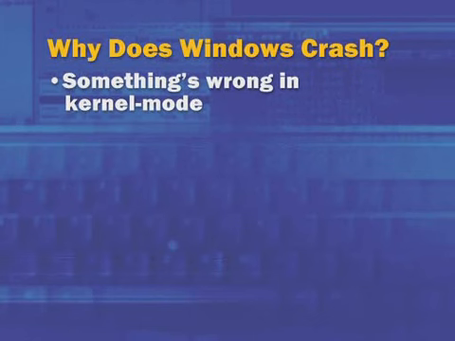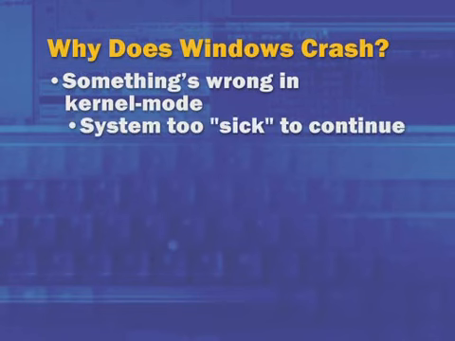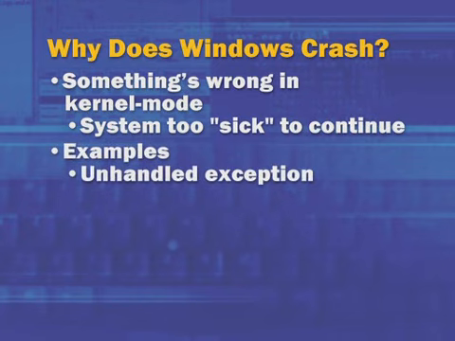Now, first question is, why does Windows crash in the first place? So why does it paint the blue screen? Windows crashes when it detects that it is sick. Something's wrong in kernel mode, inside operating system data structures, and the system determines that it's too sick to continue, that it would be dangerous to allow the system to continue execution.